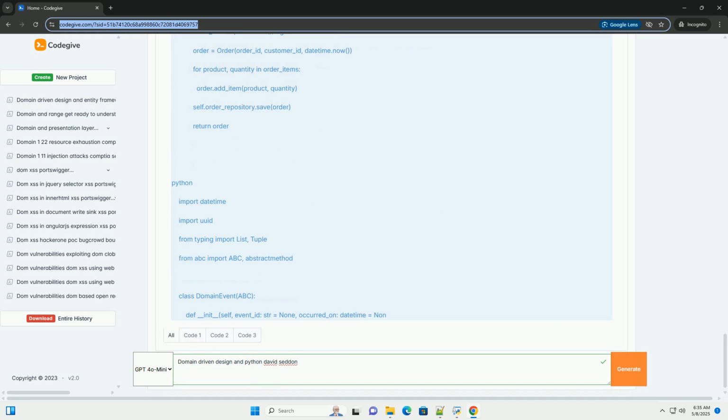Context maps. A context map visually represents the relationships between different bounded contexts. It shows how contexts interact and depend on each other. Context maps help understand the overall system architecture and dependencies. Common relationship patterns in context maps include